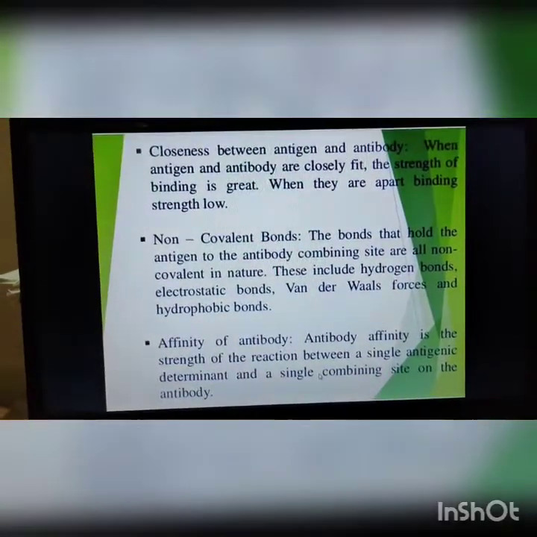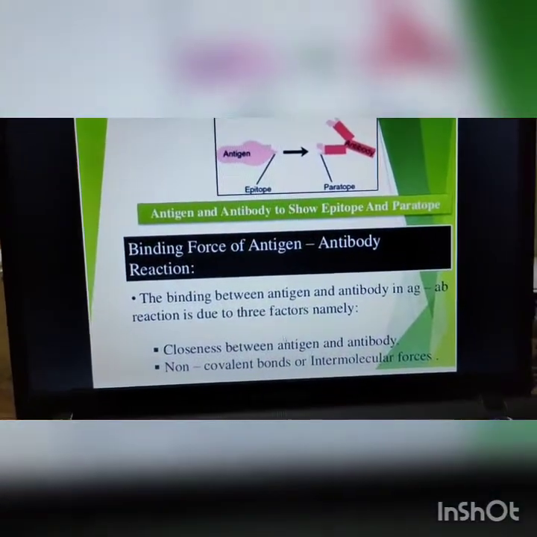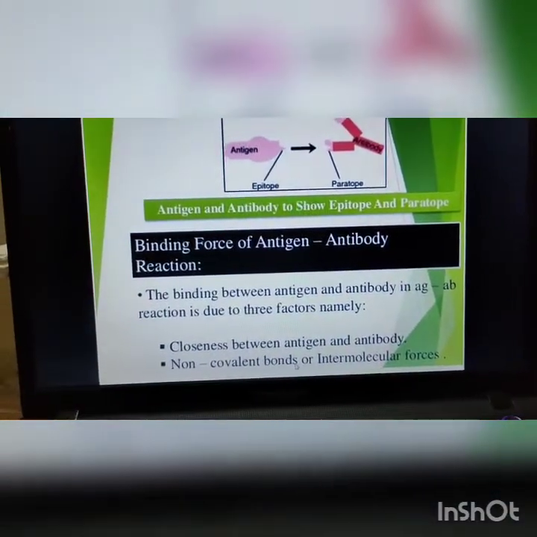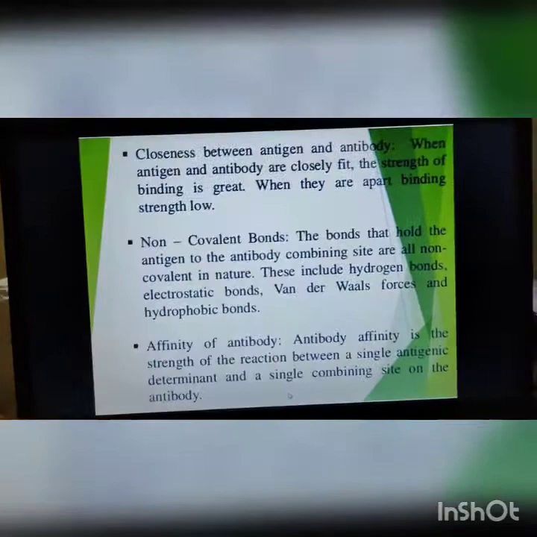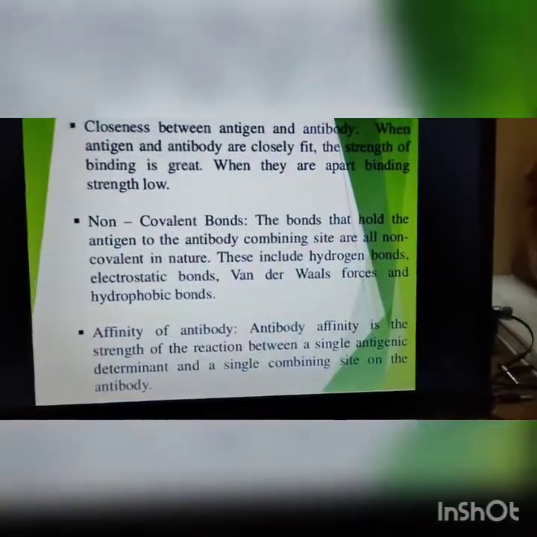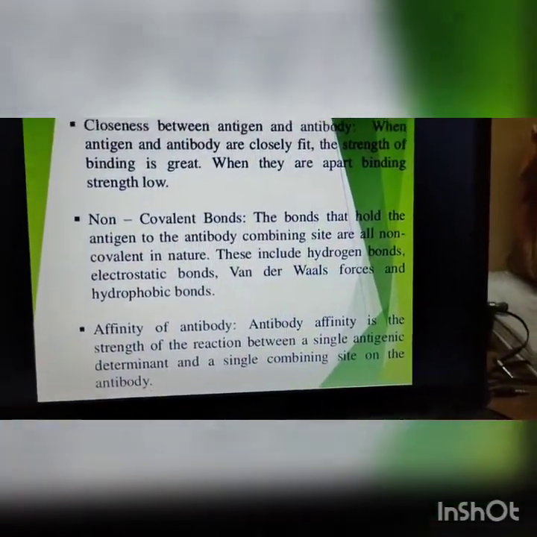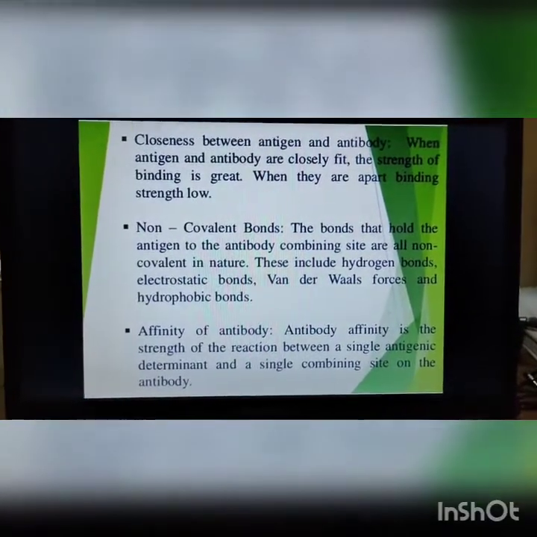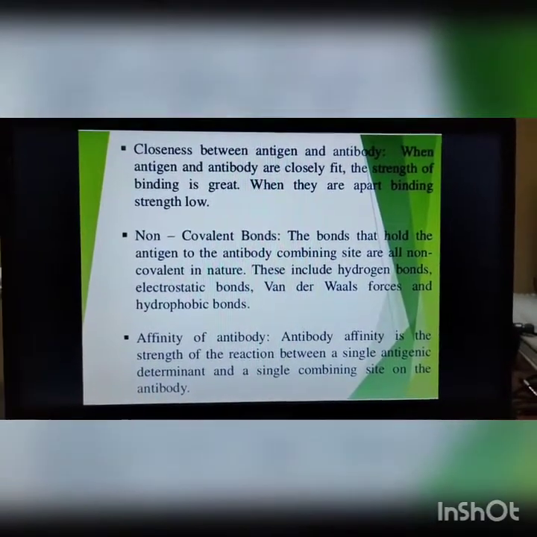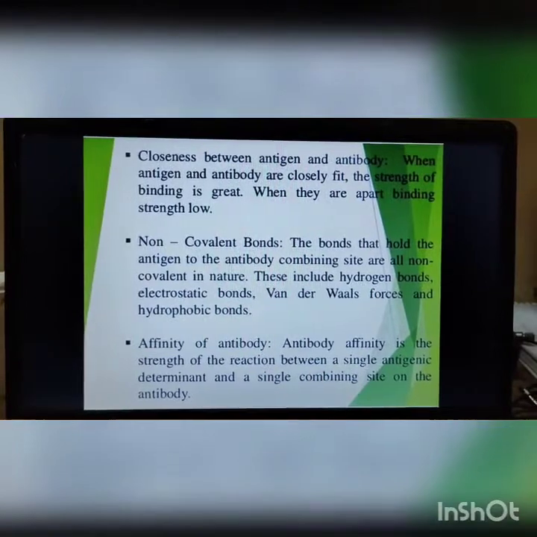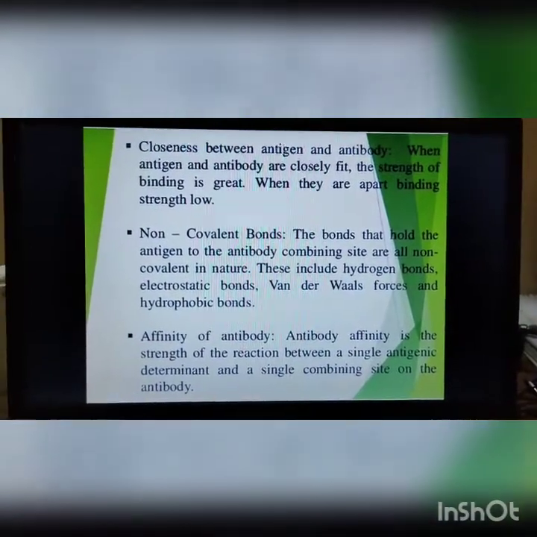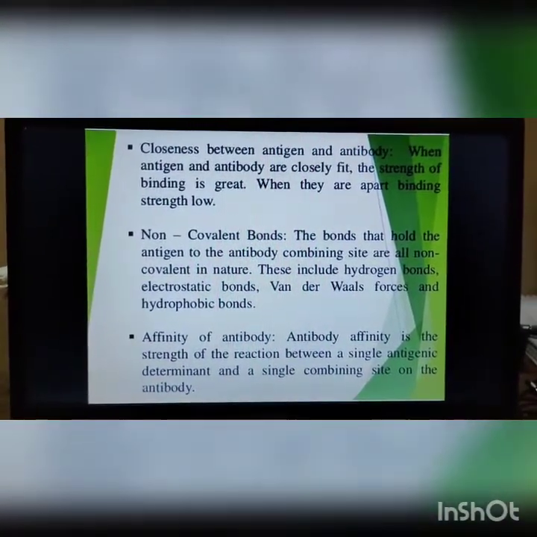Now the second one is the non-covalent bond or intermolecular forces. Non-covalent bonds are just like hydrogen bonds, electrostatic bonds, van der Waals forces, and hydrophobic bonds. So these various kinds of ionic bonds also. There are various kinds of bonds which are responsible for the non-covalent bonds.